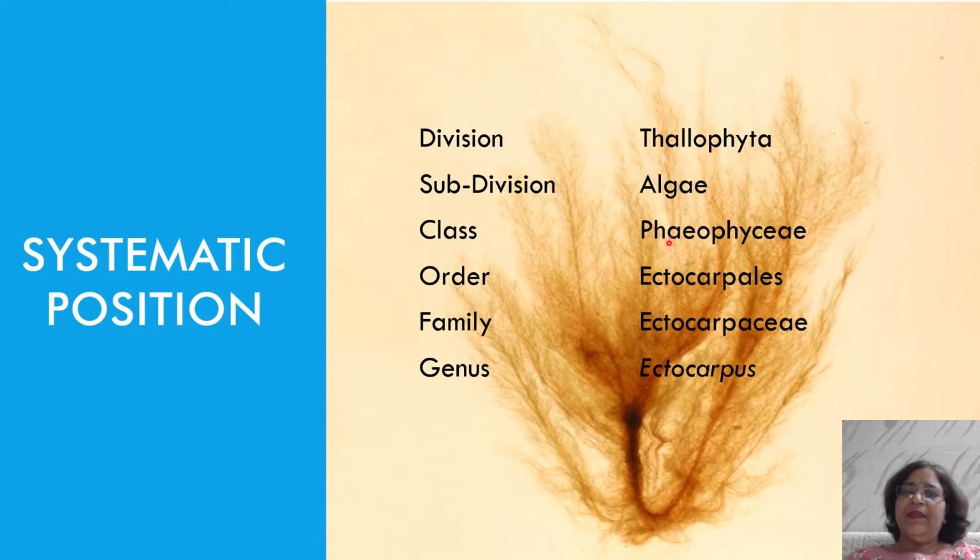It belongs to the class Phaeophyceae as the dominant photosynthetic pigments present are fucoxanthin and beta carotenes, which impart the brown color to the algae. The order is Ectocarpales and the family is Ectocarpaceae, named on the basis of this genus Ectocarpus.